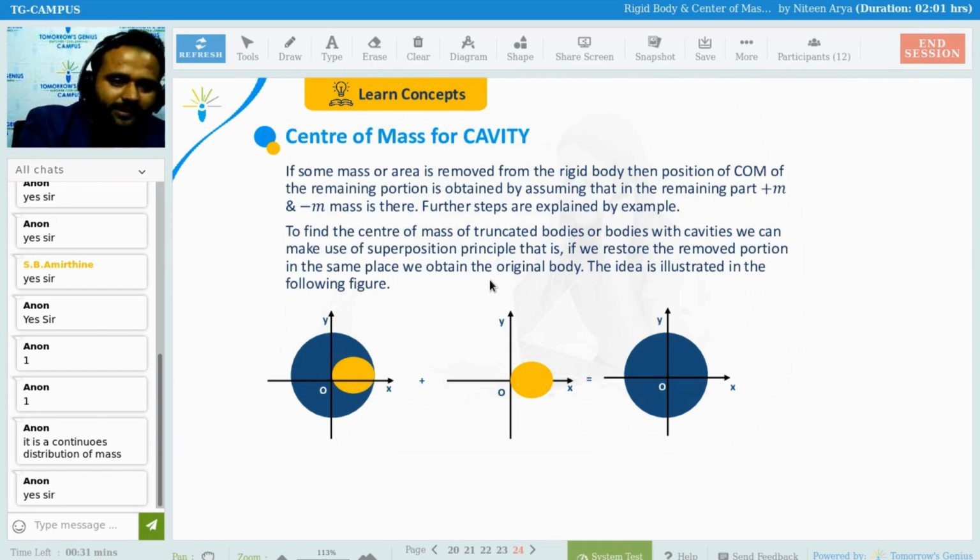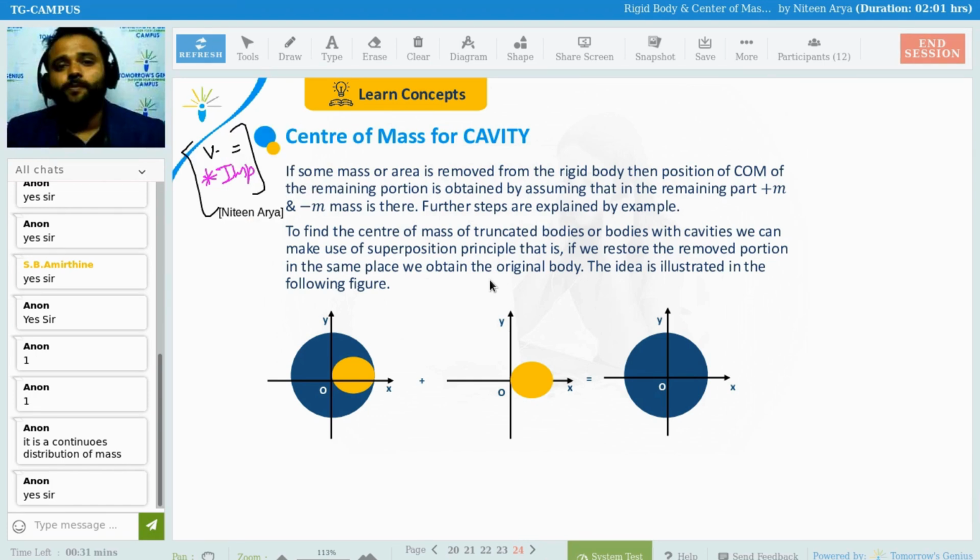Now this is the important thing and that is the main thing. See, what is a cavity first of all? A cavity is a hollow space. If we cut out some part, the remaining part we need to find the center of mass of.